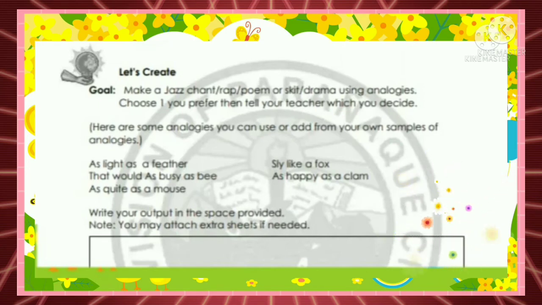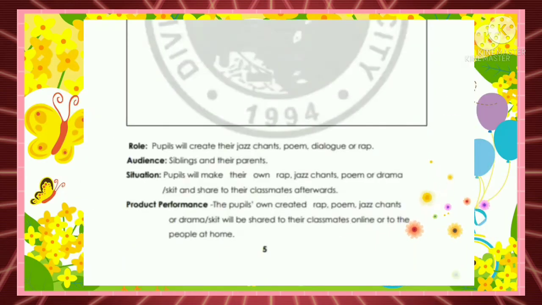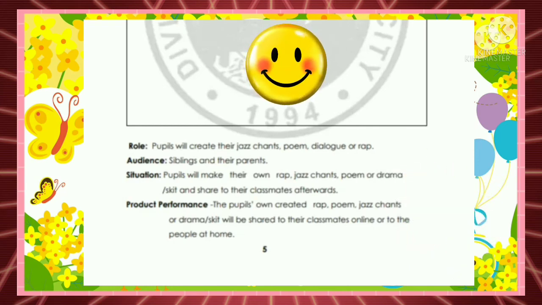Write your output in the space provided. Note, you may attach extra sheet if needed. Role: Pupils will create their jazz chants, poem, dialogue, or rap. Audience: siblings and their parents. Situation: Pupils will make their own rap, jazz chant, poem, or drama skit, and share to their classmates afterwards. Product performance: The pupils' own created rap, poem, jazz chant, drama, or skit will be shared to their classmates online or to the people at home.